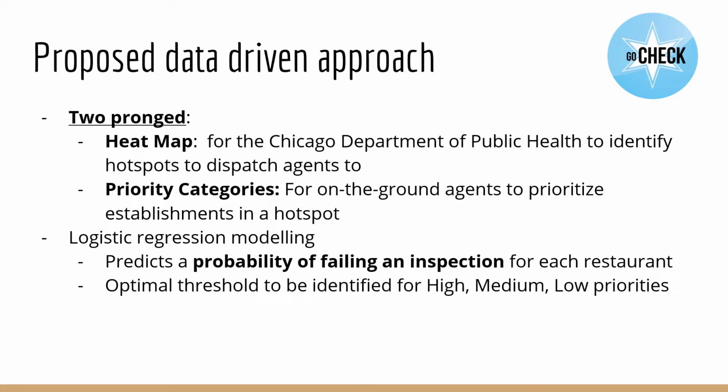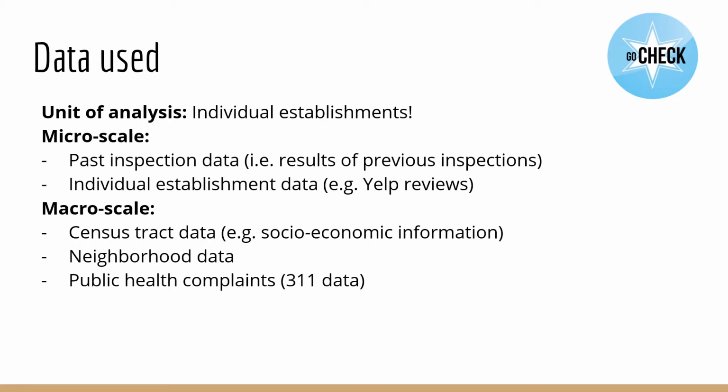Using these predictions, we aim to generate a heat map for the department to identify hotspots. Establishments will also be categorized into high, medium, and low priority to be checked by inspectors. The unit of analysis will be individual restaurants, but data used will be on both the micro and macro scale.